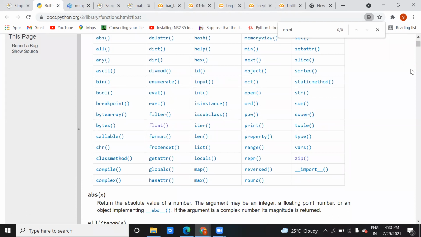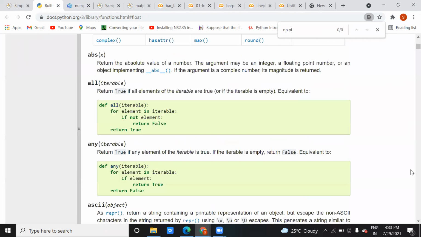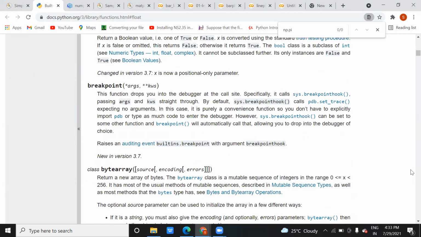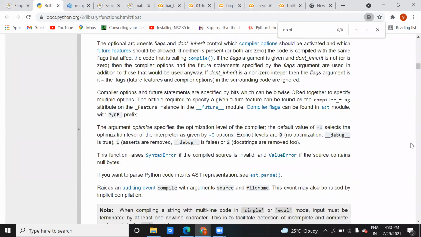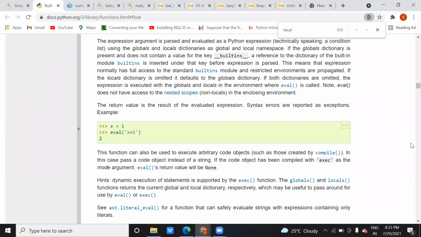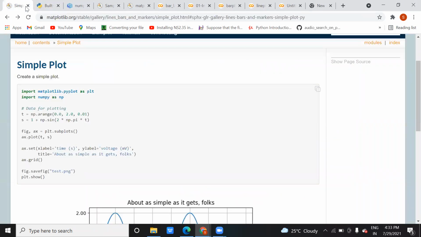They are not mentioned here, okay, let it be. So here, np.pi is the pi function.